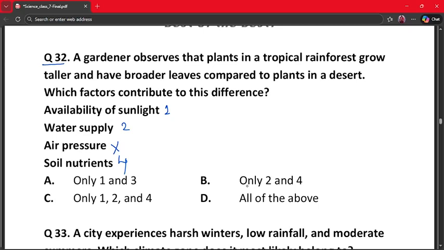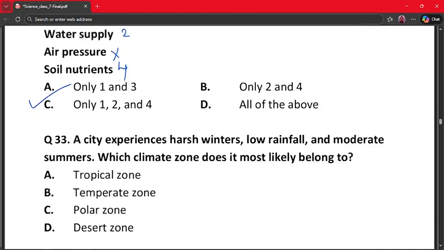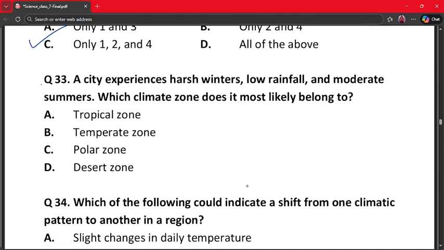So these three are the correct. Option number C, only 1, 2 and 4. Our next question is question number 33.